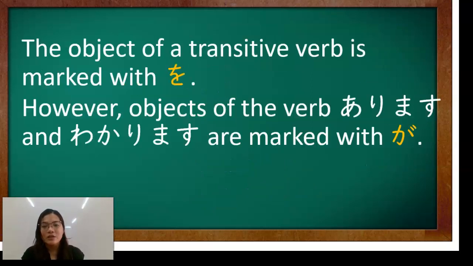So the object of a transitive verb is marked with o. However, objects of the verb arimasu and wakarimasu are marked with ga. As we know in our past lesson, the object of the transitive verb is marked with o. But this time, when we use the verb arimasu and wakarimasu, we mark that object with the particle ga.